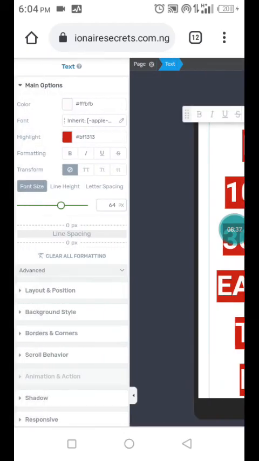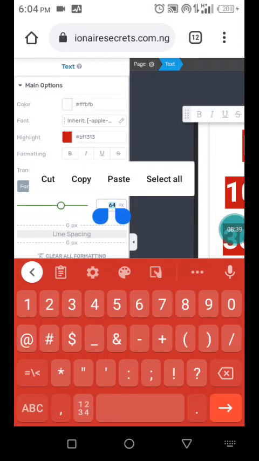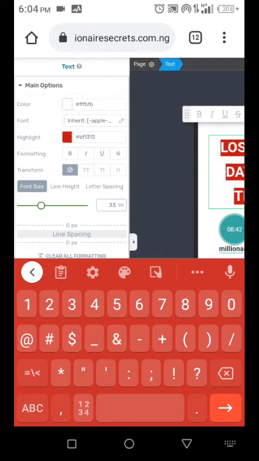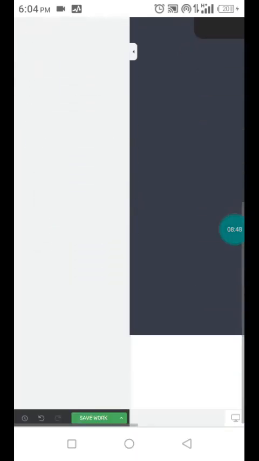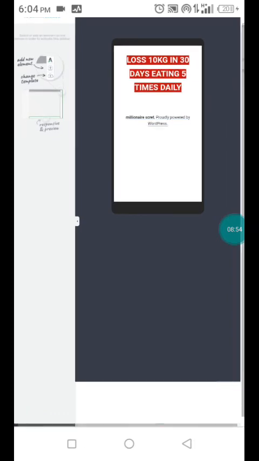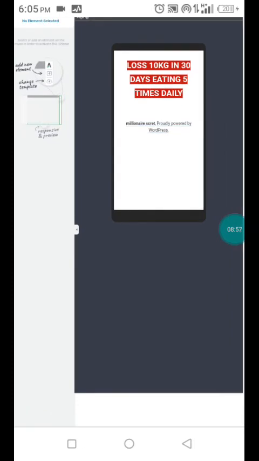I'll be using that 33. It's okay to me like that. 33. Alright. So as I told you, once you do any save, once it's done saving, it will tell you. You can see, all changes saved.